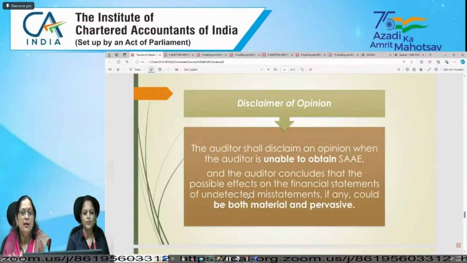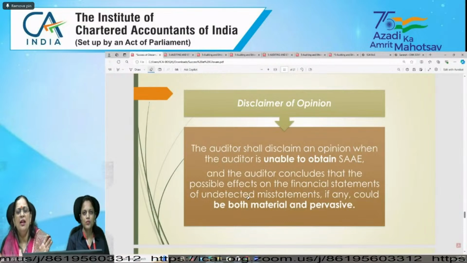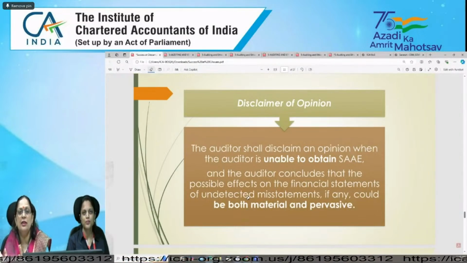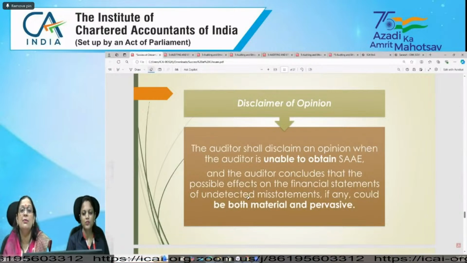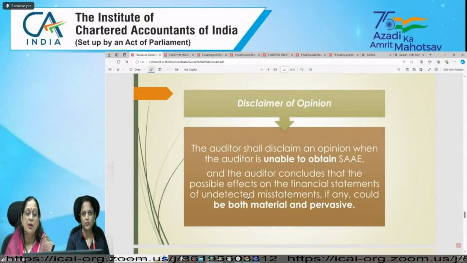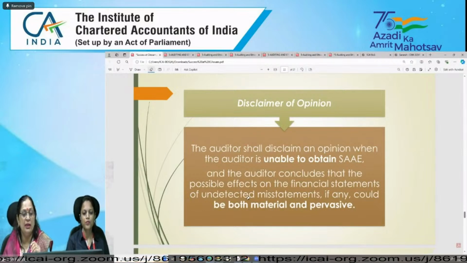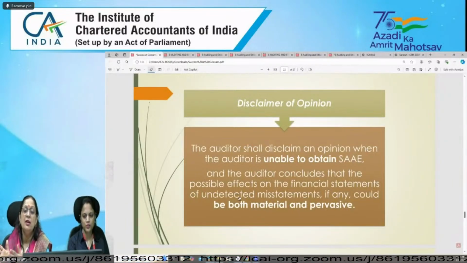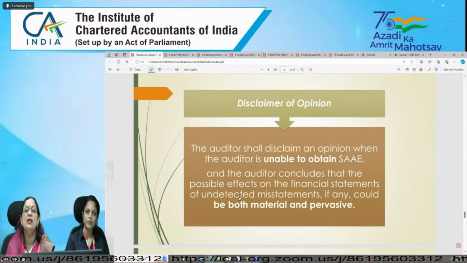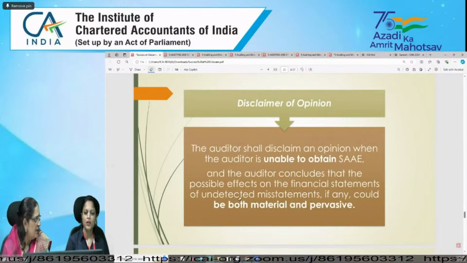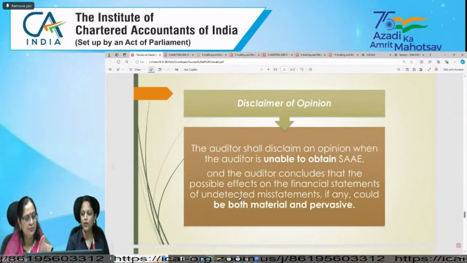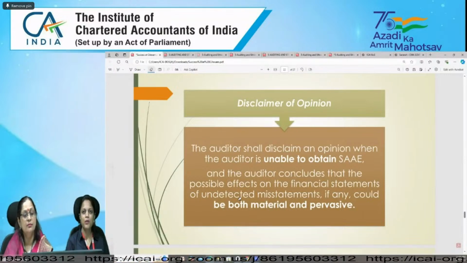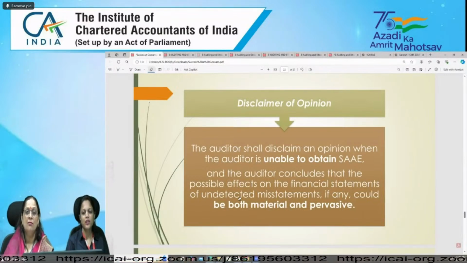Right. If a fire has occurred and all the files are destroyed in the fire, and now the auditor is not able to verify, and not able to audit that relevant part, then what will the auditor do? Whether he can give qualified or adverse opinion? No, he will give disclaimer of opinion. What does disclaimer of opinion mean? That he is not able to express his opinion on that part because he is not provided with sufficient and appropriate audit evidence, right? And he can conclude that the misstatement can be material and pervasive. Then he will disclaim his opinion.